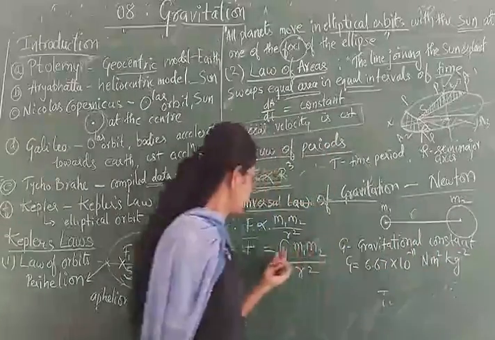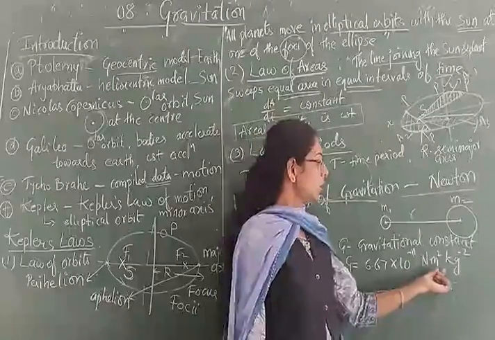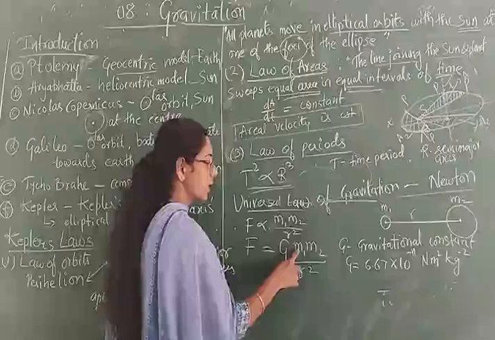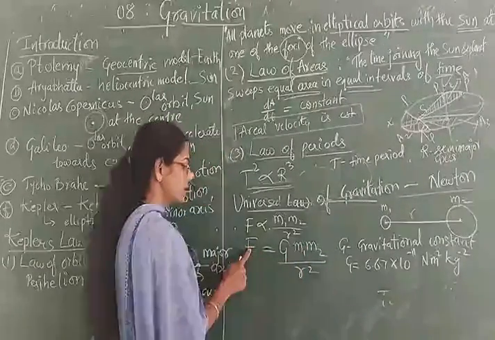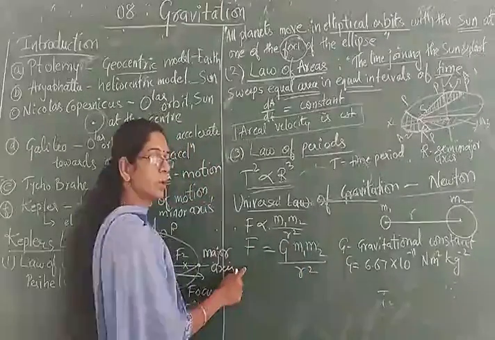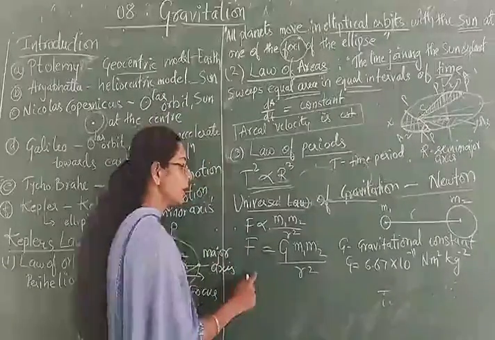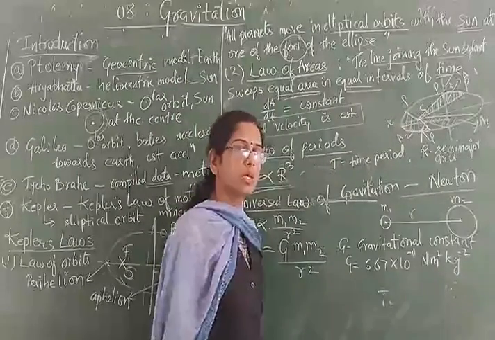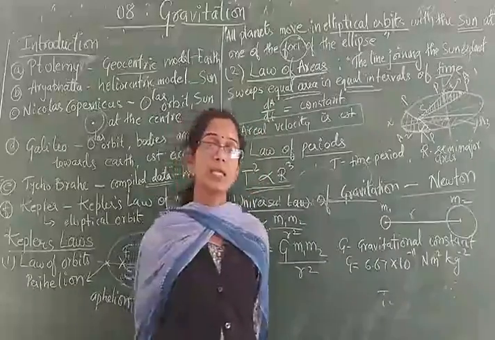So when I simplify this whole thing, I get the unit for G, and it is equal to Newton meter square per kg square. So this is Newton, this is kg square, this is meter square. Meter square when it comes up is Newton meter square. Kg square when it goes down will be per kg square. So Newton meter square divided by kg square will be the unit for G. And remember its value, it is equivalent to how much? 6.67 into 10 to the power minus 11.